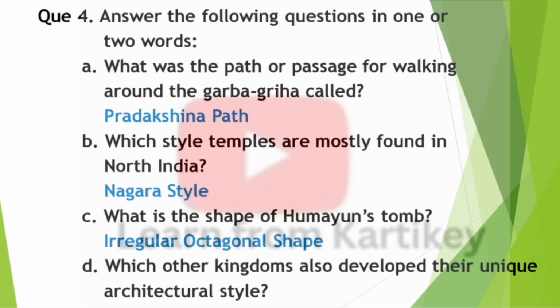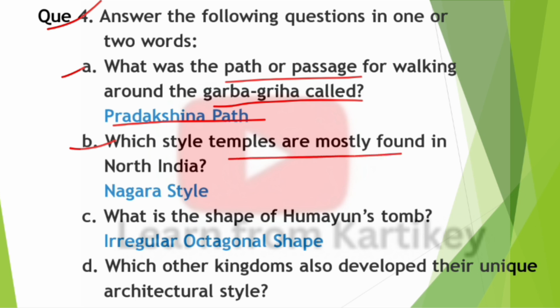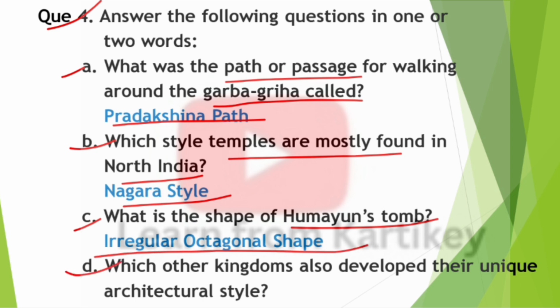So next question, question number 4, answer the following questions in 1 or 2 words. So first one, what was the path or passage for walking around the Garba Griha called? Answer Pradakshina path. Next question, question number B, which style temples are mostly found in North India? Next question, question number C, what is the shape of Humayun's tomb? Answer irregular octagonal shape.